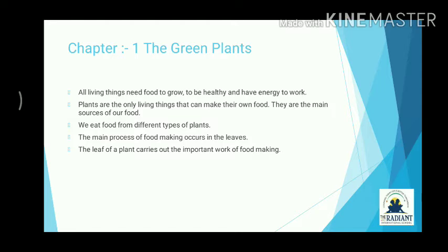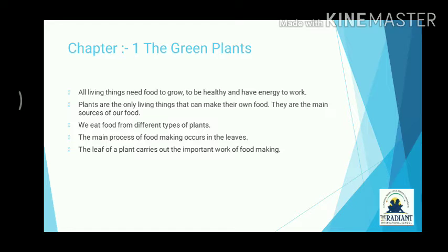All living things need food to grow, to be healthy and have energy to work. See, living things can grow, but how? If they are taking food, then only they can grow. Only then can they be healthy, and only then can they have energy to work. Plants are the only living things that can make their own food. They are the main sources of our food.